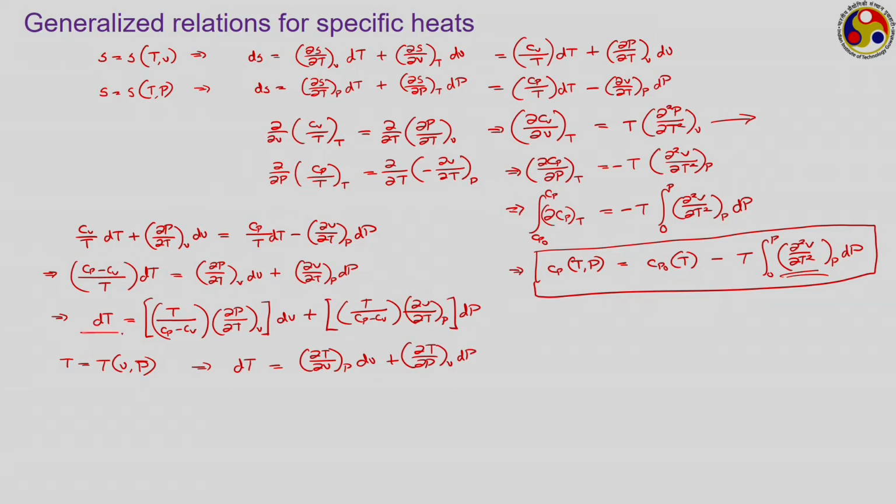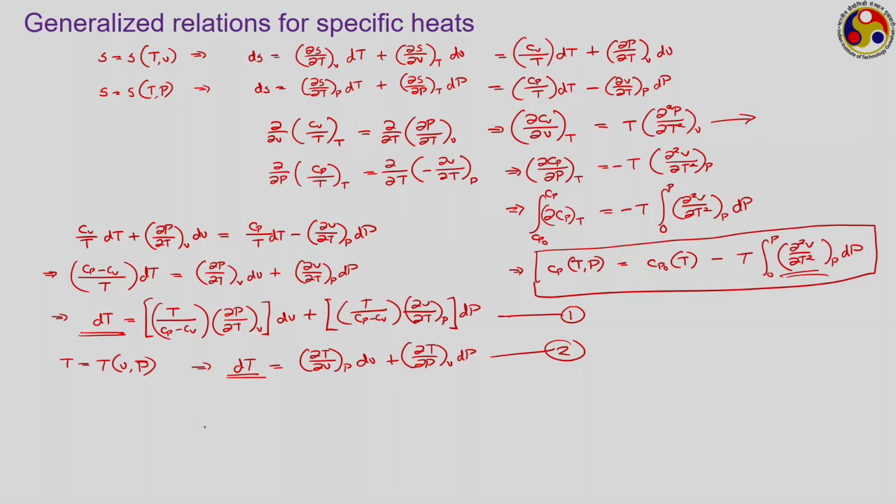Now, we have one expression for dT here and another expression for dT here. Let us call this equation number 1, this equation number 2. On the right hand side of both the equations we have dV and dP, so we can equate the coefficients for them. We can take any one of them. Let us pick up the coefficients for dV. We could have done with dP also, that should lead to the same result.